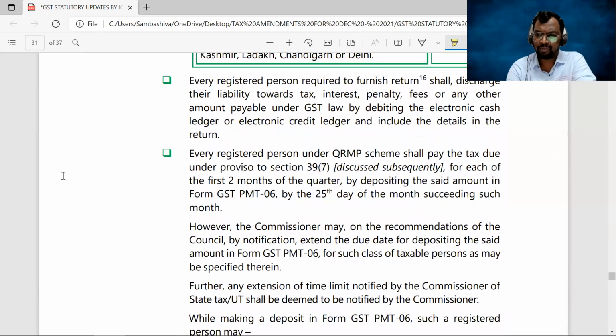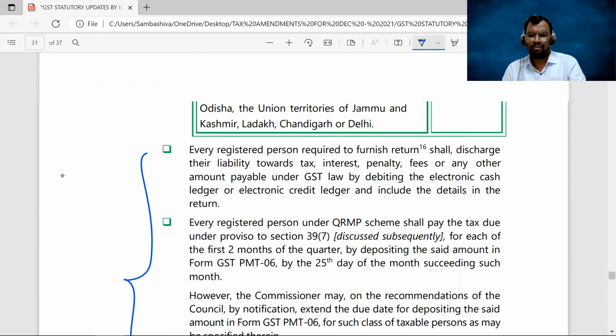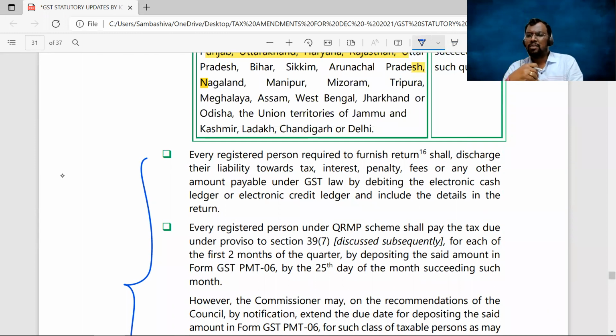And these are all the common points which we have already discussed in our earlier regular classes, right? While filing your GSTR 3B, you have to discharge your tax liability by using the balance in the electronic credit ledger and electronic cash ledger. And if any interest, penalty, or other late fees you are supposed to pay, then you have to pay through the electronic cash ledger. Clear, sir?